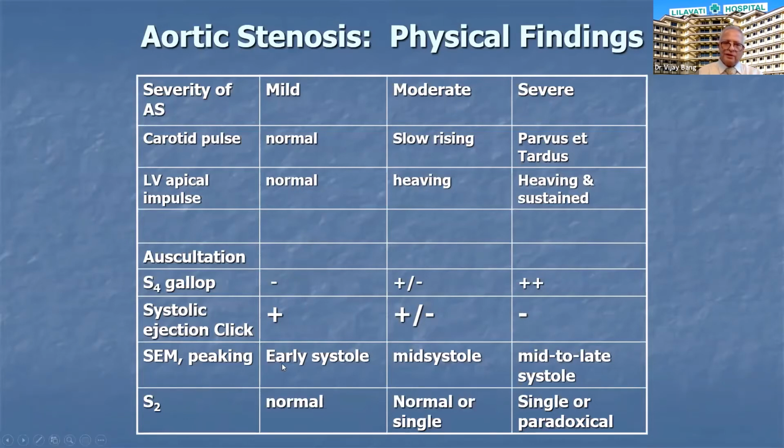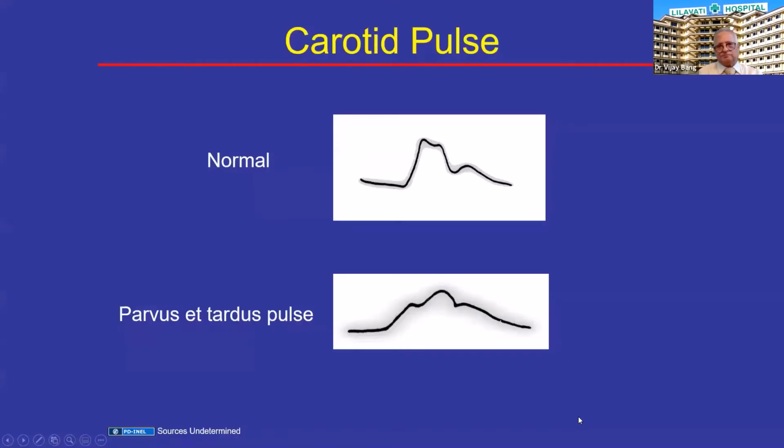Coming to the systolic ejection murmur, it is early peaking in the mild one, mid-systolic peaking in the moderate, and late systolic peaking in the severe AS. It is a typical diamond-shaped murmur, crescendo-decrescendo. S2 can be normal or with a mild split in mild, single or with a mild split in moderate, and in severe, it is usually single or paradoxical.